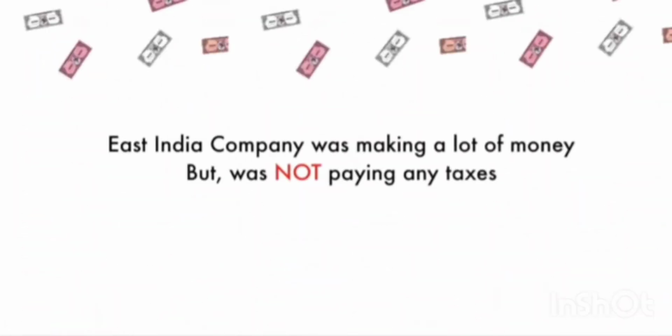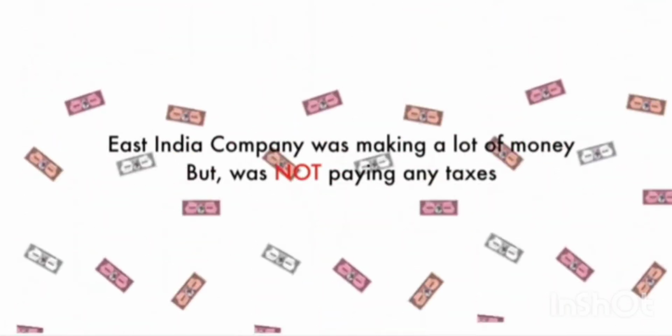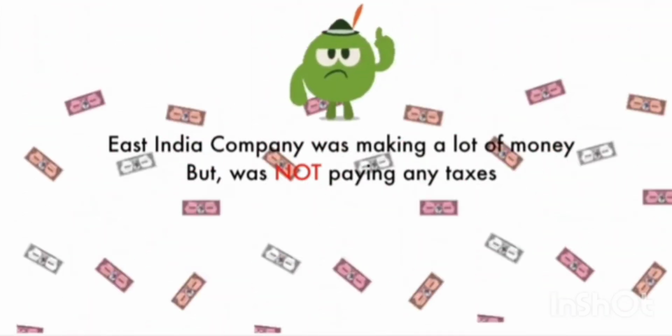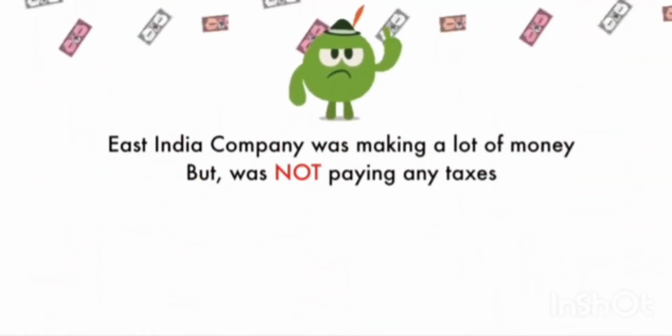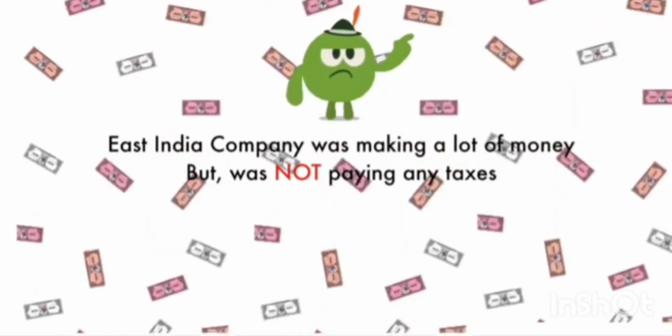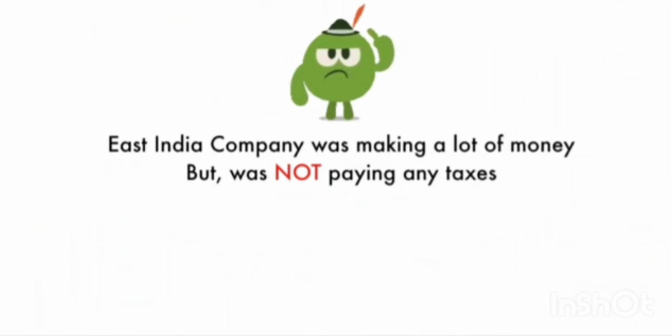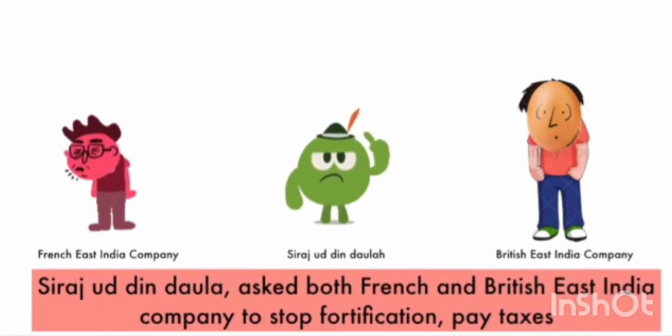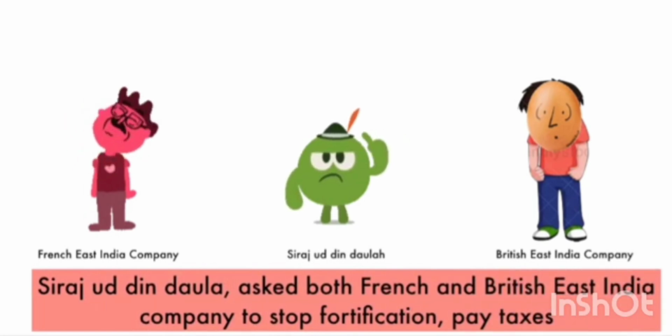However, Sirajud-Dowla did not like the British constructing forts on Bengal's land. Not only that, both the British and the French were earning a lot of money, but they were not paying any taxes to Bengal. Since 1717, when Farrukhsiyar granted them tax-free trading rights, Sirajud-Dowla felt that Europeans had changed a lot. He believed that Bengal was no longer under strong Mughal control and that the Europeans must follow the Nawab's authority. So he decided that the British must pay taxes.